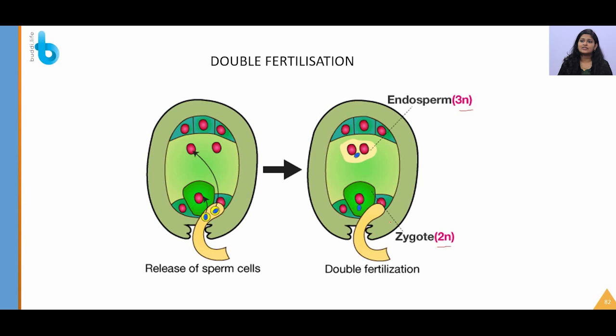Since fertilization is happening twice, it is called double fertilization, and this endosperm formation is also called triple fusion. Double fertilization is a characteristic feature of all the angiosperms, that is flowering plants. And what is this endosperm going to do? It is going to provide nutrients for the developing embryo.